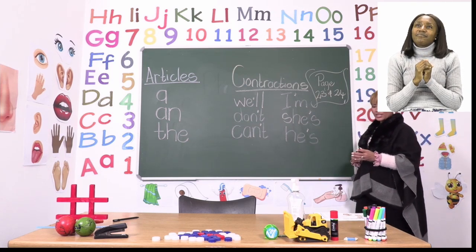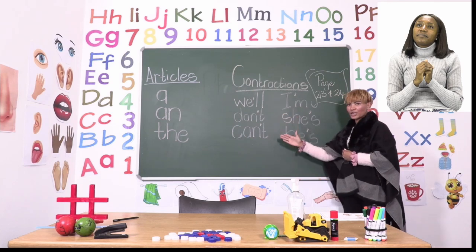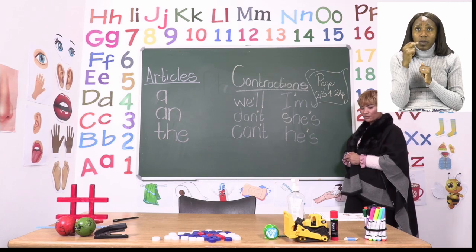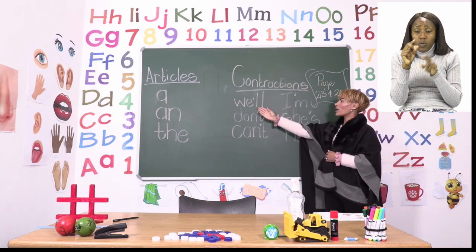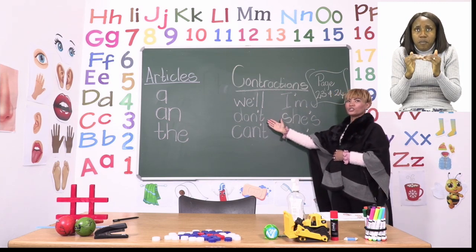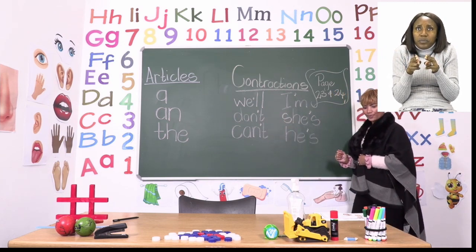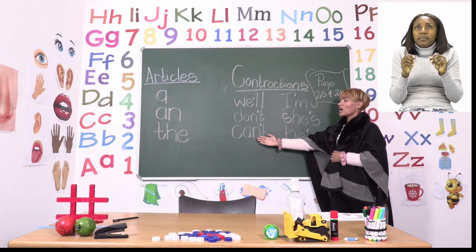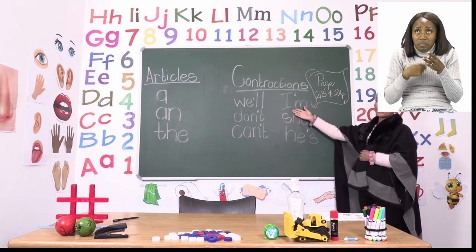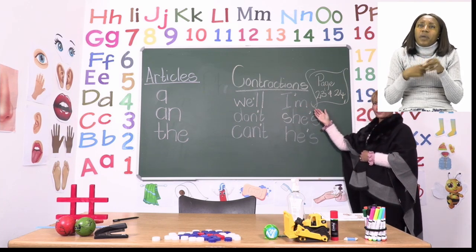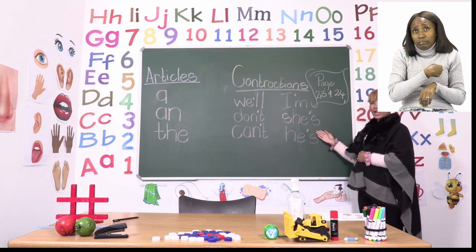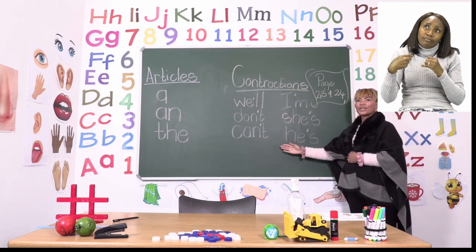Right, in the booklet the following contractions are given. Let's quickly read these contractions. The first one is will. The second one is don't. Then we have can't. Then we have I'm. Then we have she's. And the last one is he's.